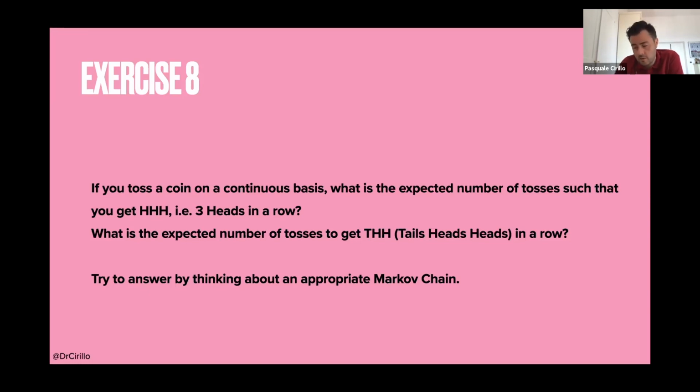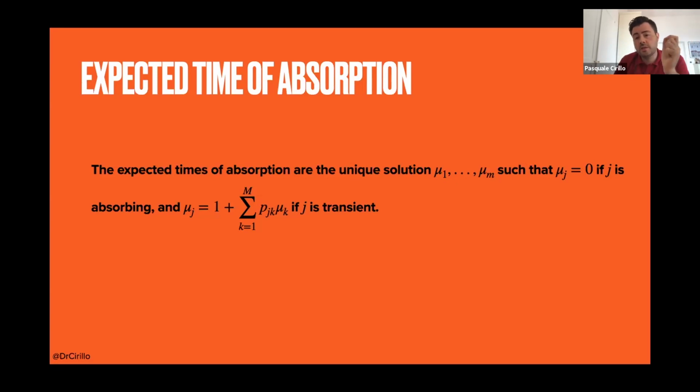And again, my suggestion was to try to use Markov chains. I will find the unique solutions, mu_1 to mu_M, such that mu_j is equal to 0 if j is absorbing, and mu_j is equal to 1 plus the sum for k from 1 to capital M of p_jk, these are the transition probabilities, times mu_k if j is transient. So solving this equation, I'm essentially able to solve, for example, the second exercise, exercise 8.